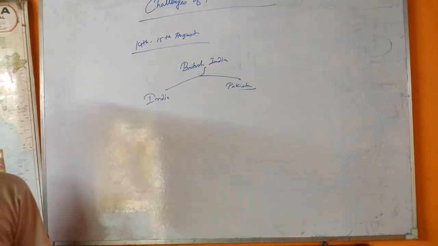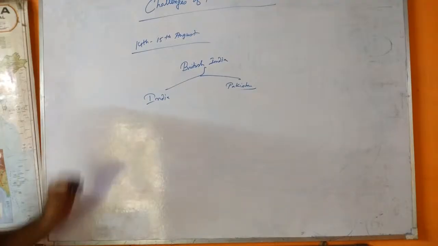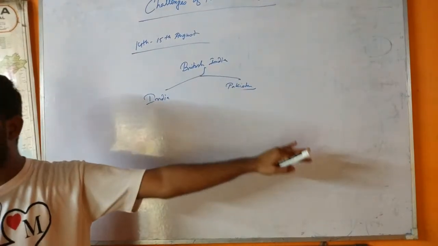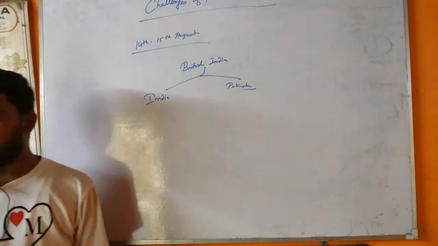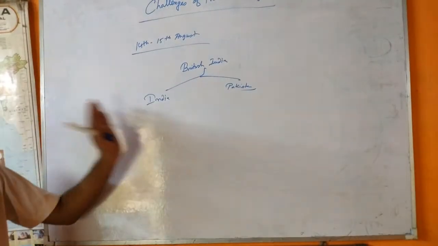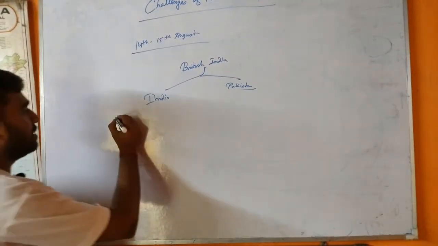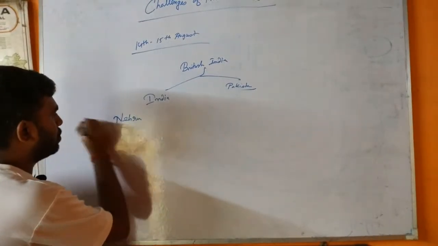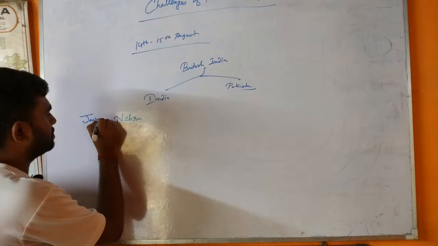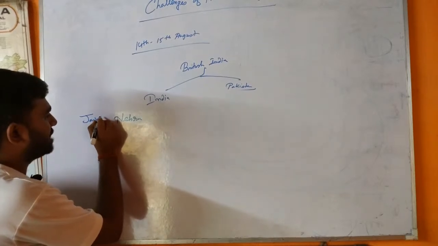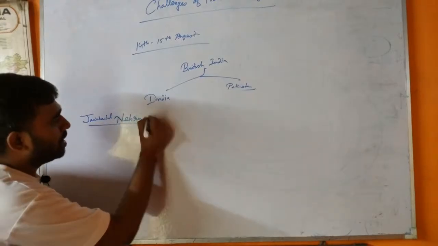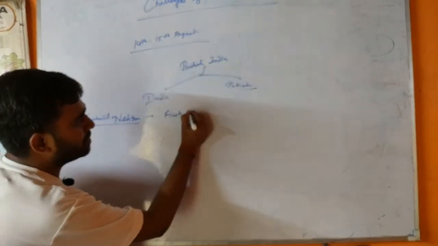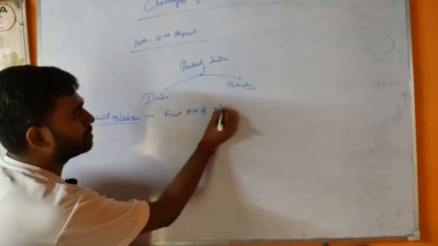Okay, you all know that when India got independence on 15th August 1947, that time Jawaharlal Nehru became the first Prime Minister of India, right?